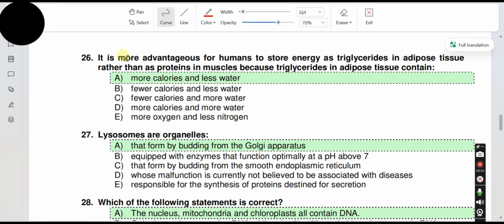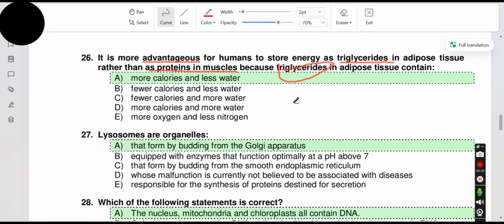Question 26. It is more advantageous for humans to store energy as triglycerides in adipose tissue rather than as proteins in muscles, because triglycerides in adipose tissue store more energy than proteins and carbohydrates.